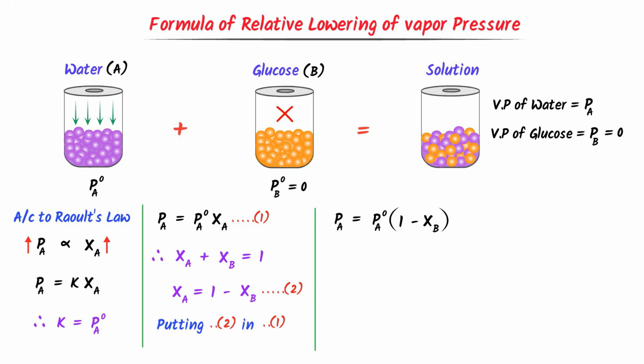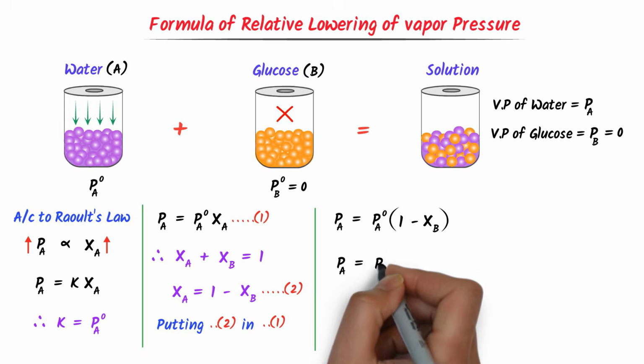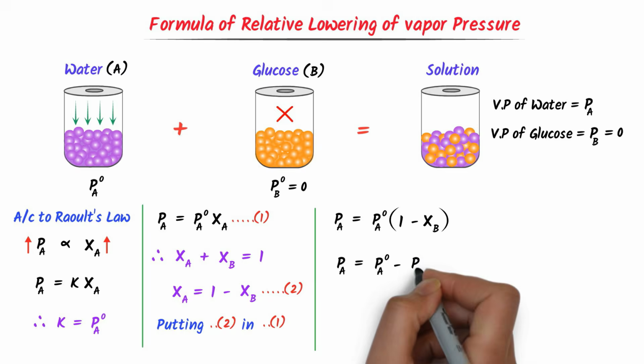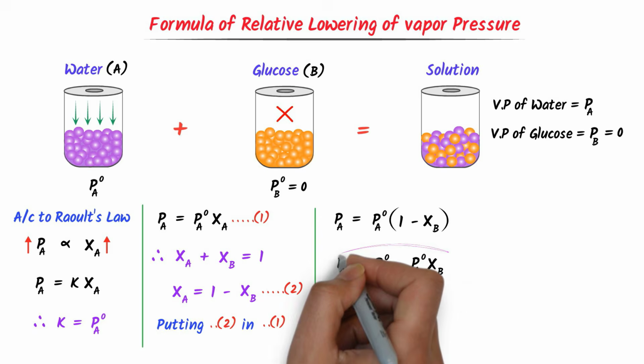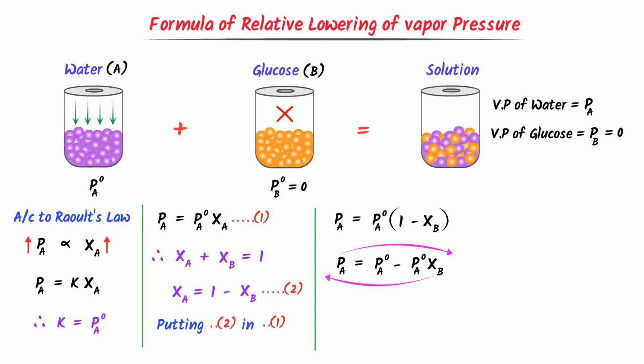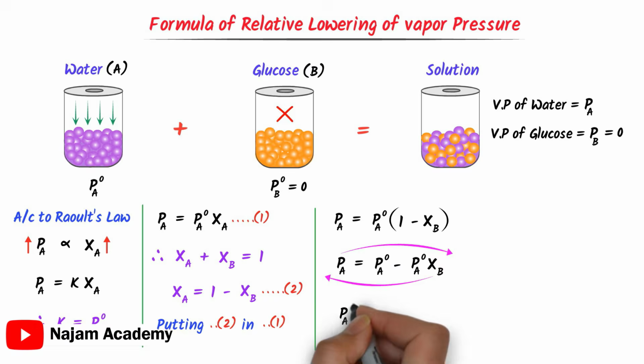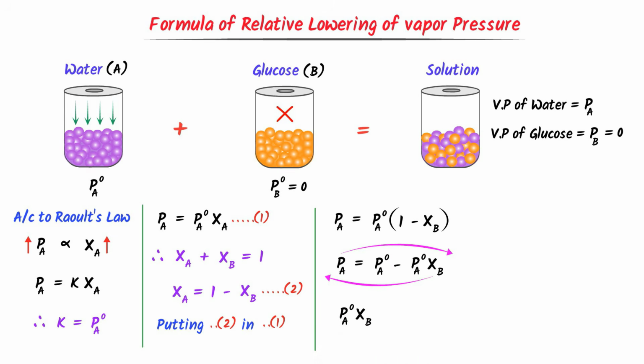Now I open this bracket. I get PA is equal to PA naught minus PA naught into mole fraction of glucose. I shift PA from the left hand side and I shift the term PA naught into mole fraction of glucose from the right hand side. I get PA naught into mole fraction of glucose is equal to PA naught minus PA.